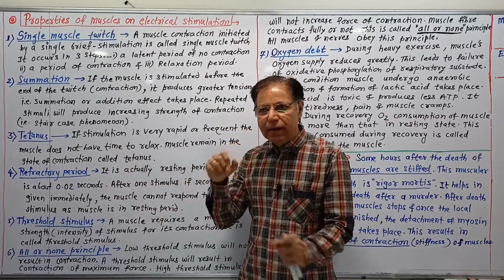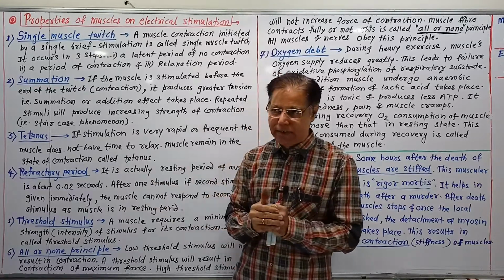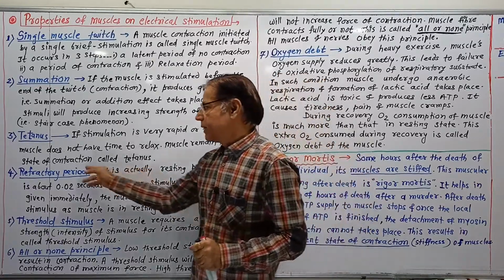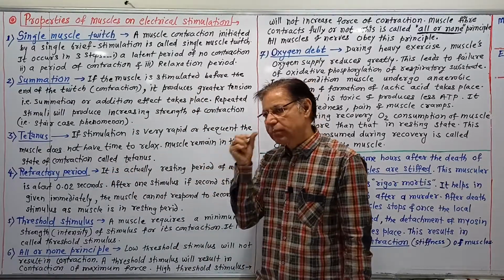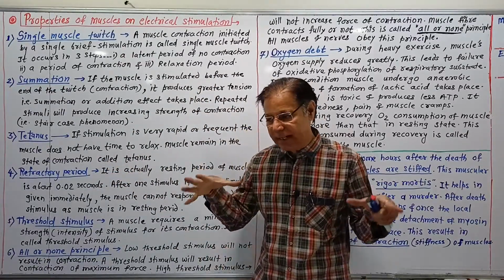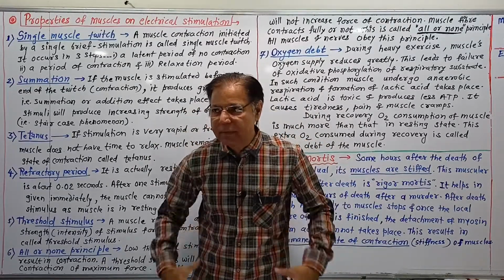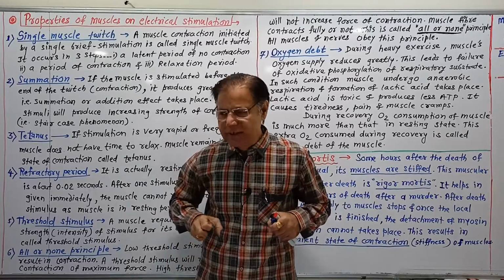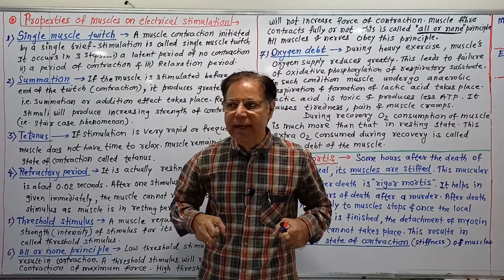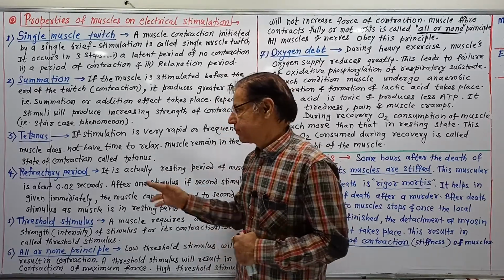But here continuous contraction occurs and there is no time available for relaxation. That is why in tetanus all the muscles, major abdominal muscles, etc., get contracted and remain in a contracted state, and that is very painful.